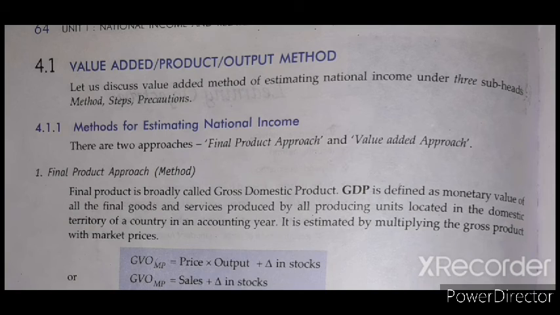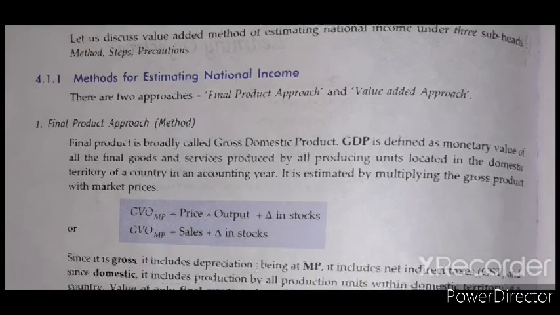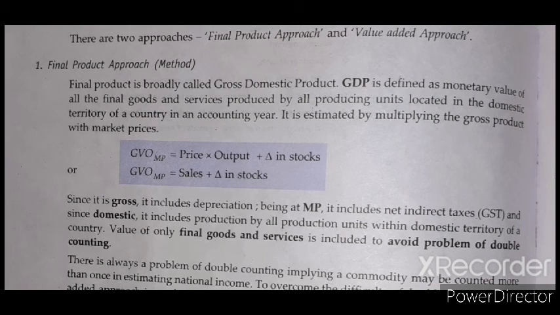Let us discuss the value added method of estimating national income under three subheads. First one is method, second is steps, and third one is precaution. Okay, so what are the methods of national income? There are two approaches: final product approach and value added approach.